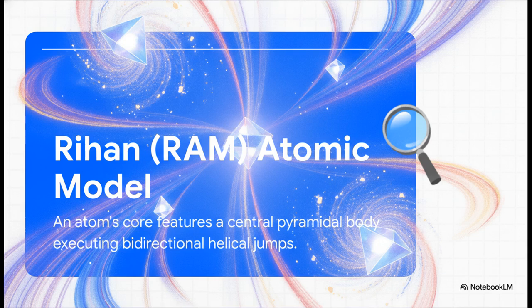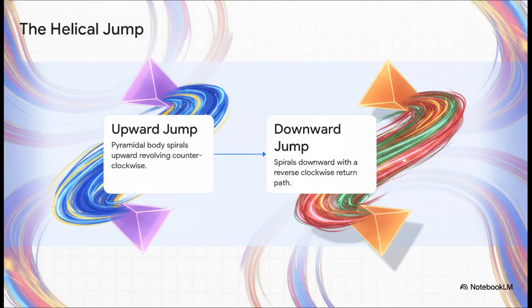This produces intrinsic chirality and vorticity, which, honestly, is just a fancy scientific way of saying it has a built-in twisting spin. So instead of just randomly bouncing around like a rubber ball, the atom has this highly directional twisting geometry that mathematically forces energy into a very specific, structured path. Let's actually trace that path.